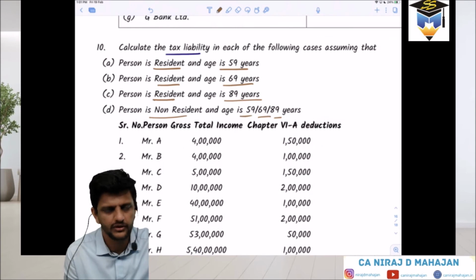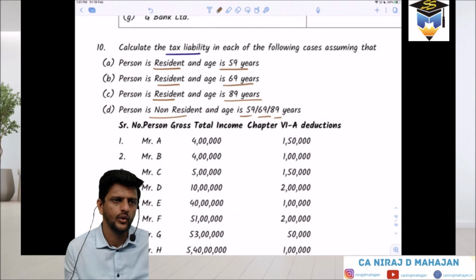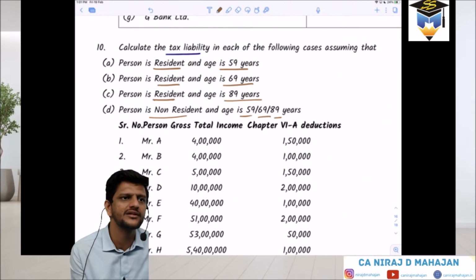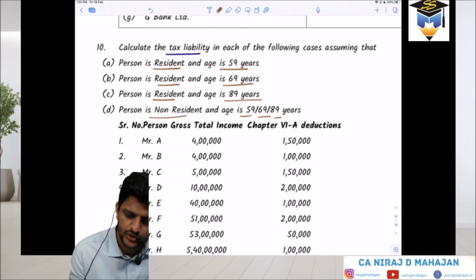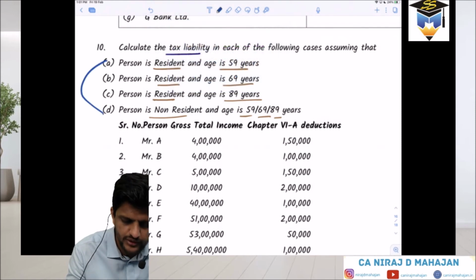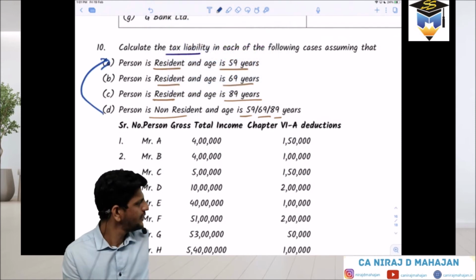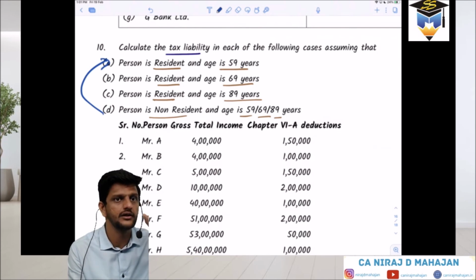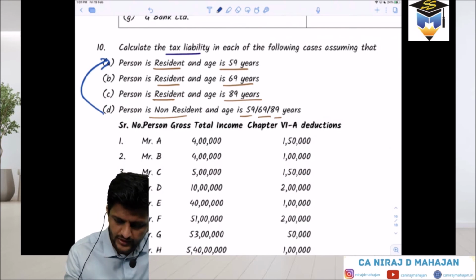Now, first of all, for the sub-question D, will we prepare separately for 59, 69 and 89? No. Normal. It doesn't matter for a non-resident what your age is. You will be treated like a resident below 60 years. So for question D, it doesn't matter whatever his age might be. Clear till here?